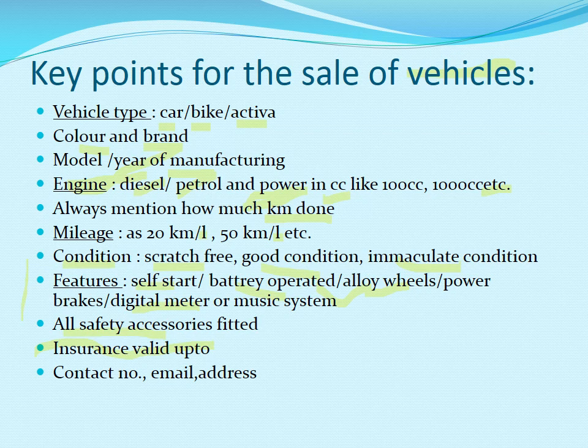Then the power of your engine in cc. You might have seen that while buying a car or a bike, your parents used to check the capacity of the engine, the power of the engine. It can be 100 cc, 1000 cc, 1200, 2000 cc, that is the power. So you can mention it here.